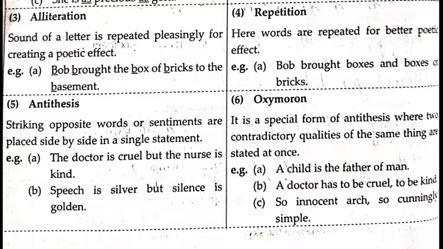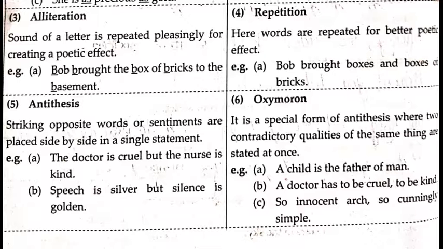Second, speech is silver, but silence is golden. Now speech means to speak and silence means to remain quiet. Here also two different words are placed side by side for extra poetic effect. Such kind of statements are called antithesis.